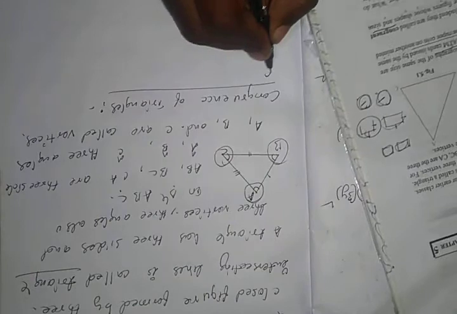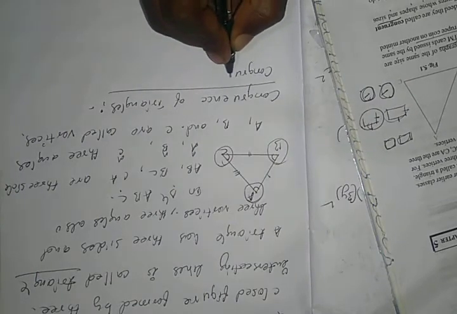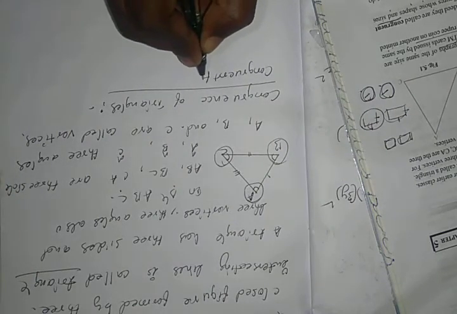Congruent means equal in all respects, or figures whose shape and sizes are both the same. That figure is called a congruent figure. Once again, let us see.